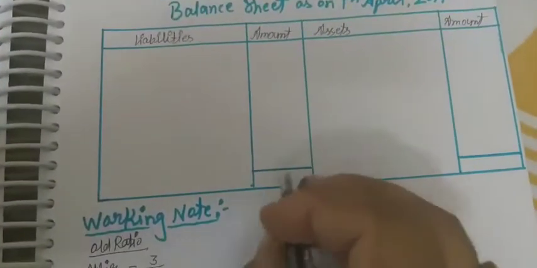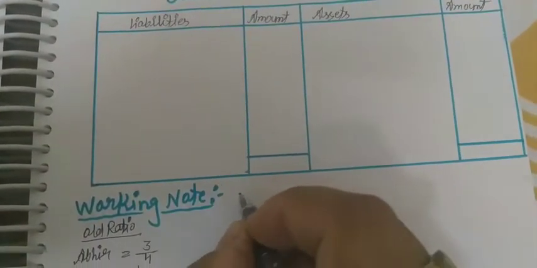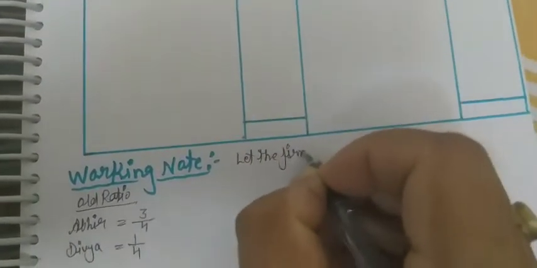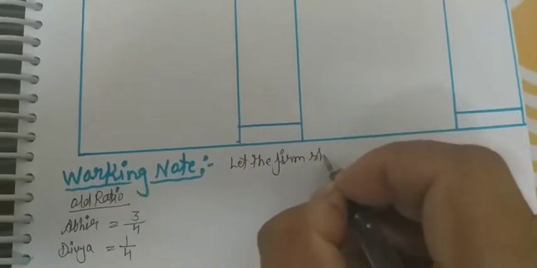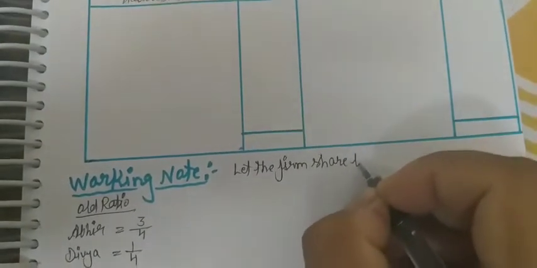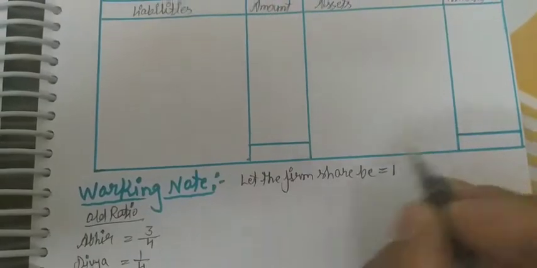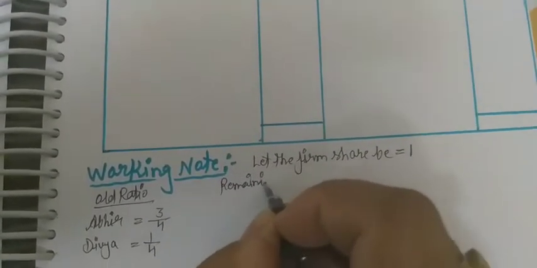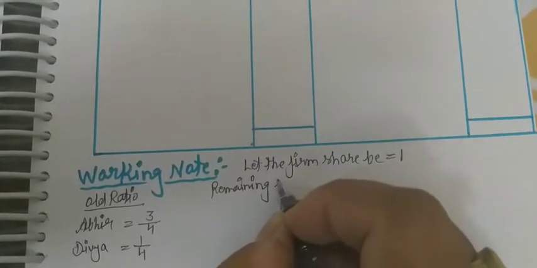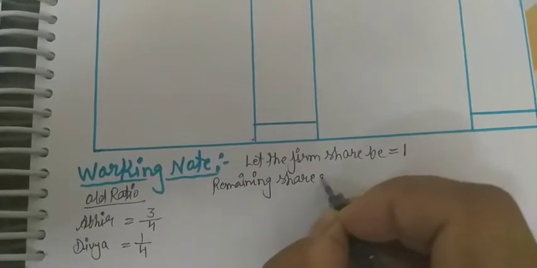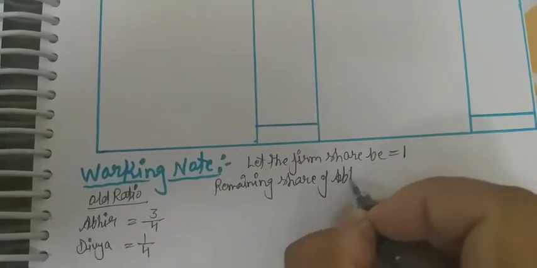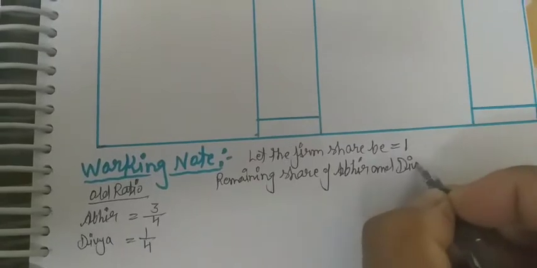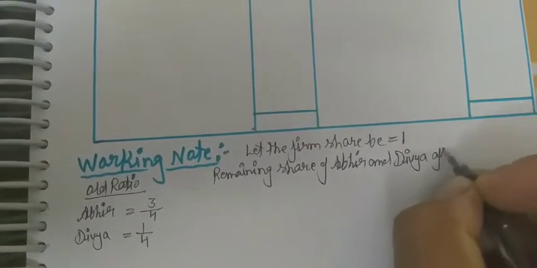So now we need to take the firm ratio. Let the firm share be equal to 1, and now the remaining share of Abhir and Divya after